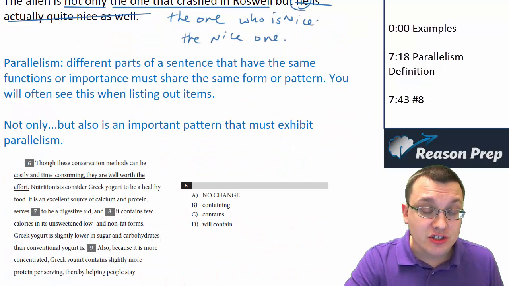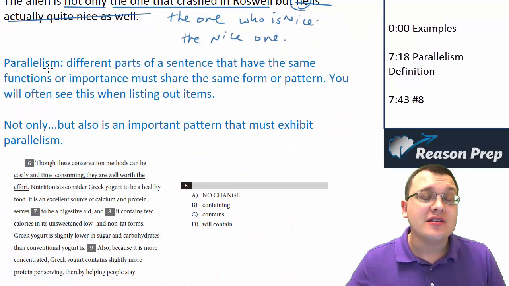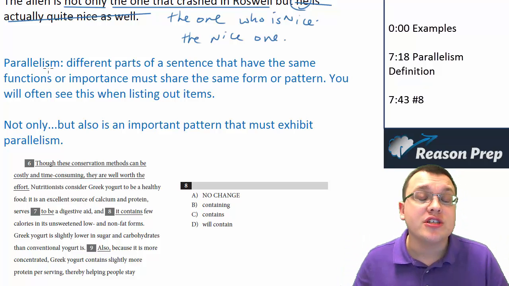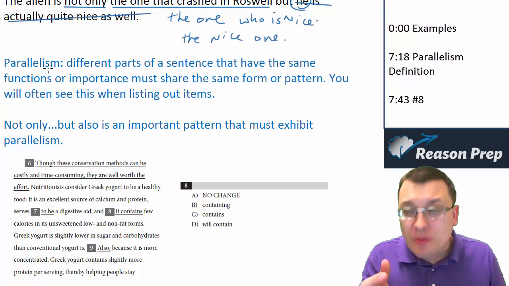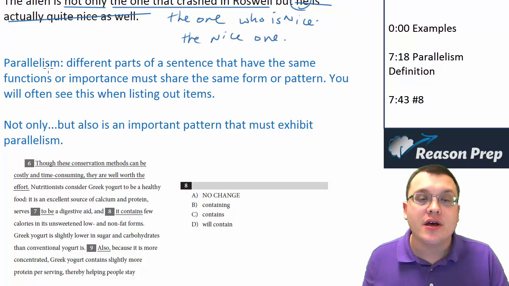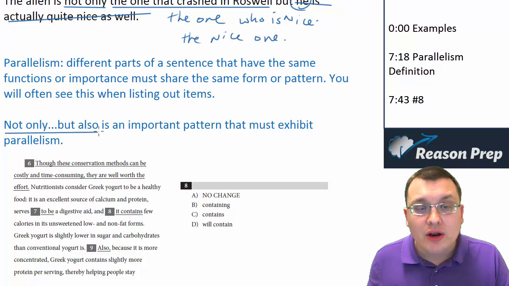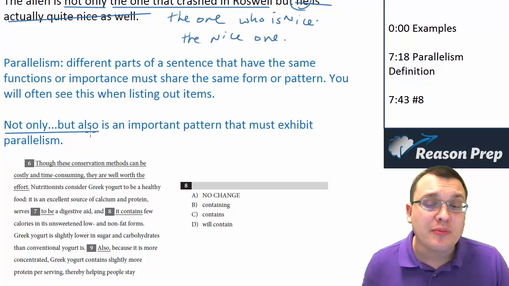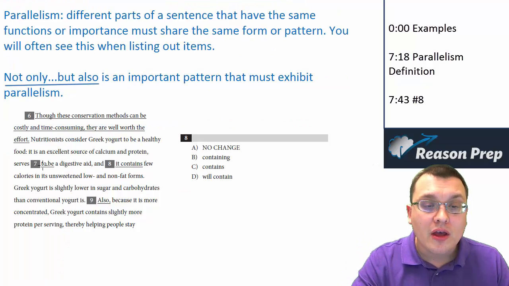Now let's work through an example. Well, before we do that, let's just talk about the definition. So parallelism, the definition here is that different parts of the sentence that have the same functions or the same importance must also share the same form or the same pattern. And you typically see this when you're listing out items. And then as a side note, not only but also is an important pattern that must exhibit parallelism, just something for you to learn and to memorize. So let's check this one out.